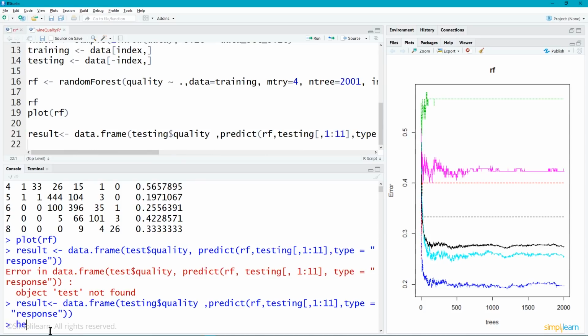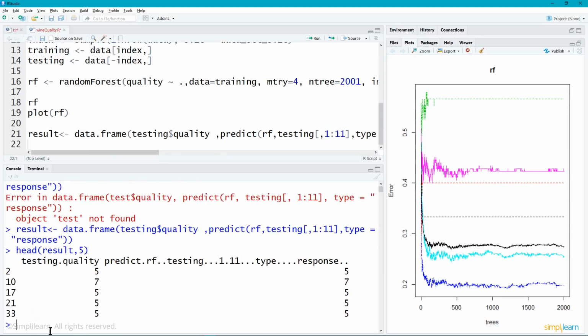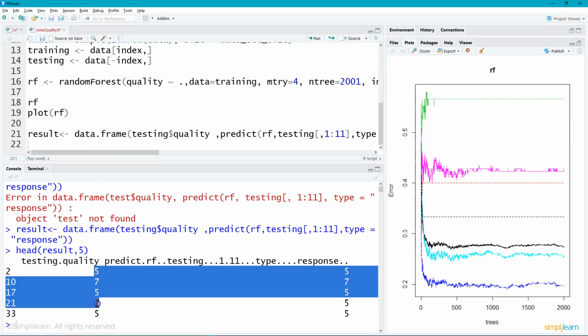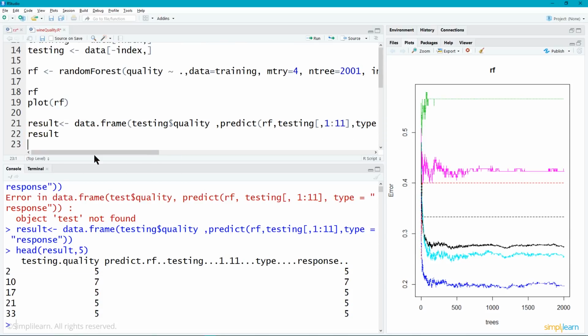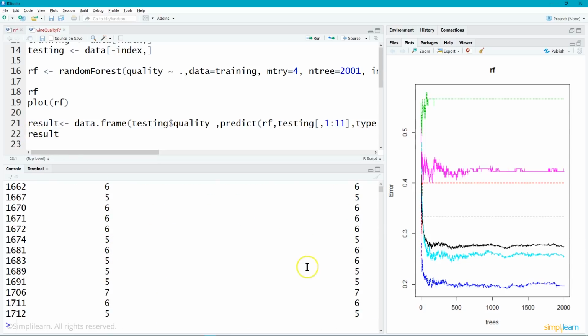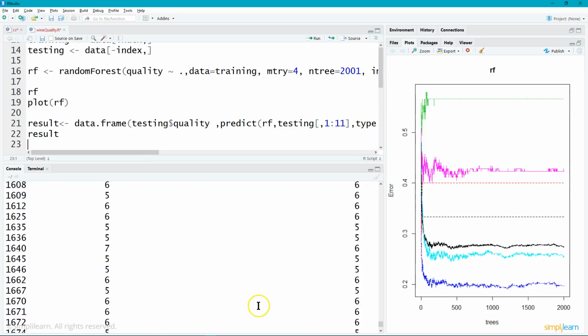And just real quick, we could do the head of the result, comma 5, and just take a look at the first 5 lines. And you'll see we have the actual value and what we predicted over here. And we could also just do all of the result and just see what that looks like. Oops. And print that out. And so it has all the different data we're going through on there.